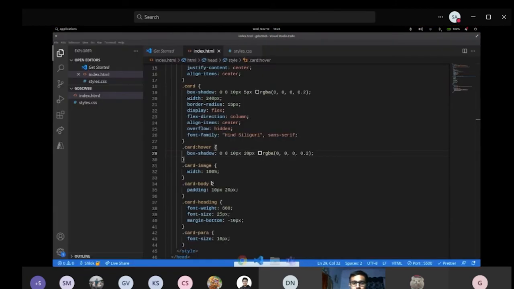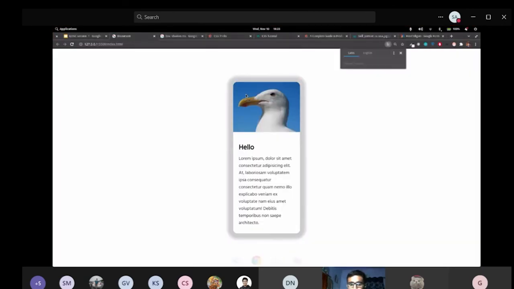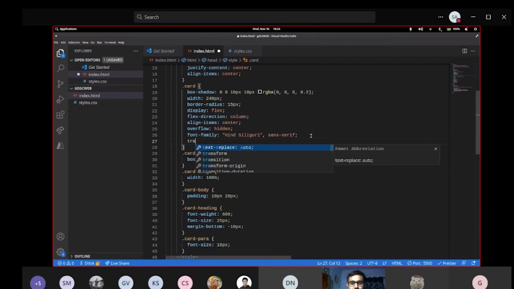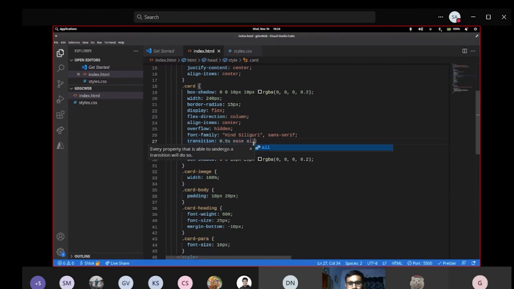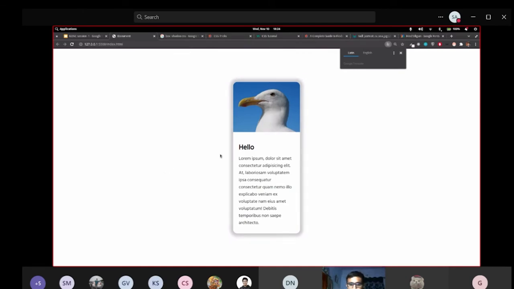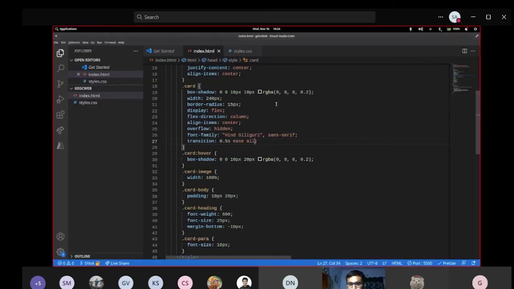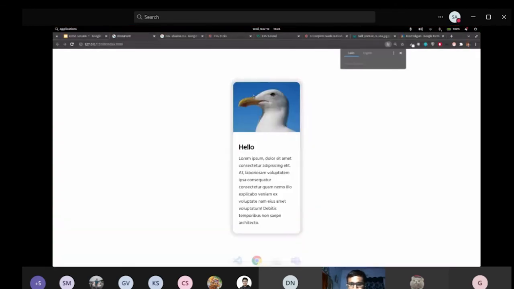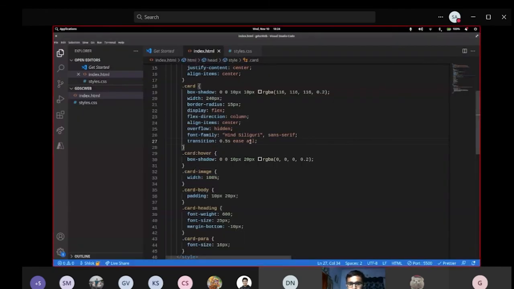Okay, let's make it 10 pixels. Let's see. Okay. And now I'm going to use transition of 0.5 seconds, where the ease is the animation, and I'm going to apply it to box shadow. Since there's only one thing, I don't care, I just apply it to all. And this color is pretty bad, but right. Okay, this is how everything works in this.